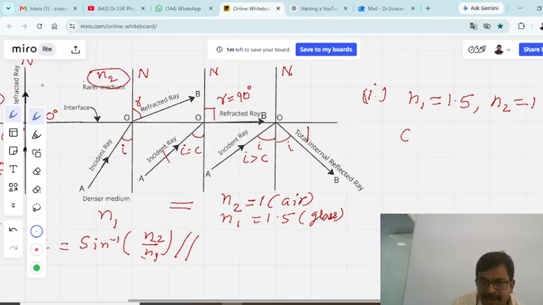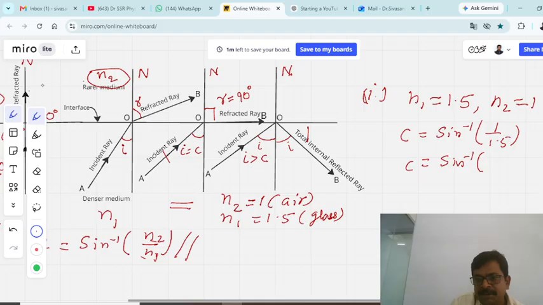Applying these values, C is equal to sine inverse of 1 divided by 1.5. The reciprocal of 1.5 is 3 by 2, so 1 by 3 by 2 is nothing but 2 by 3, which is 0.667. The sine inverse of 0.667 gives the critical angle as 41.8 degrees. This is the critical angle for glass to air.